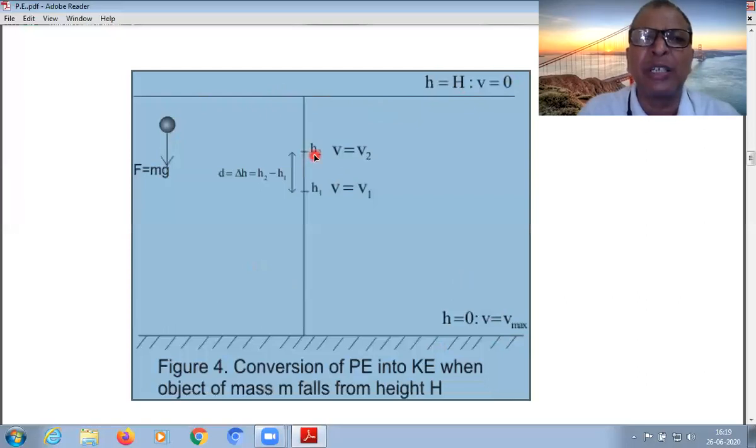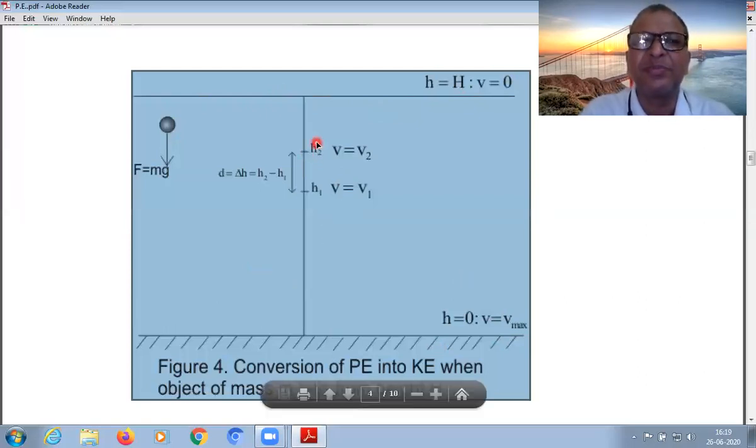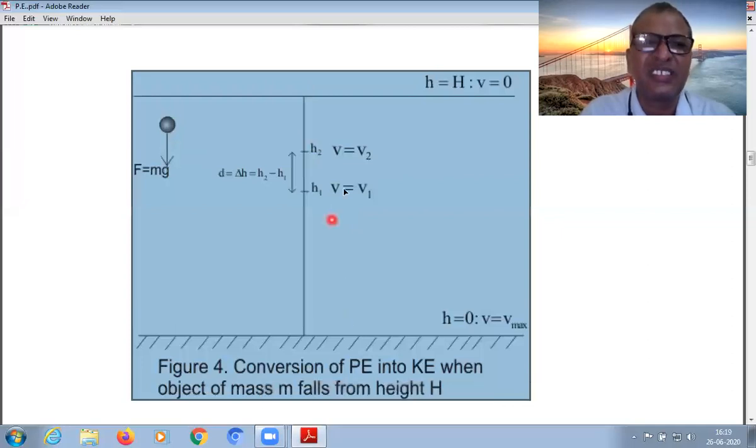Height positions h1, h2. h2 is the height from here. Its velocity is v2, and from height h1 it is v1. This is the difference in both. The difference between positions h1 and h2 is denoted here by delta h or d.